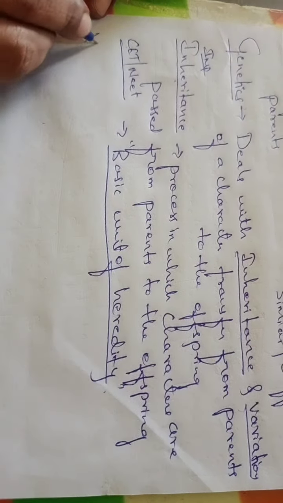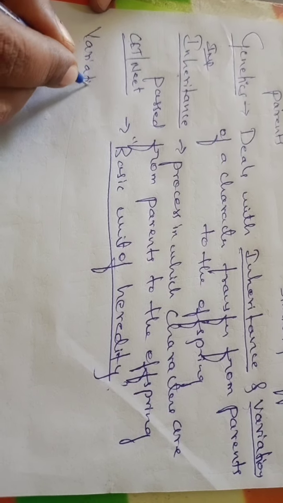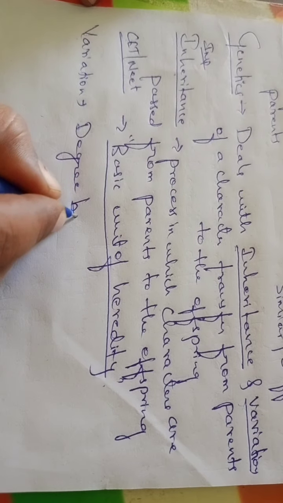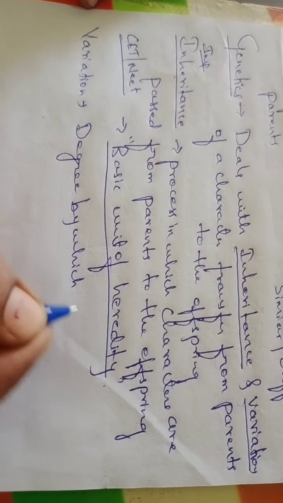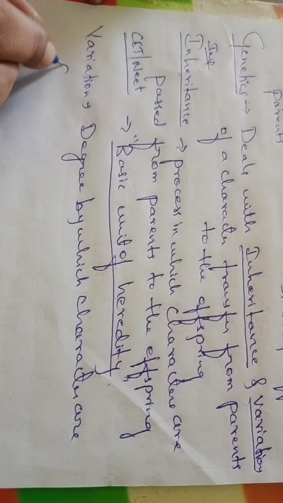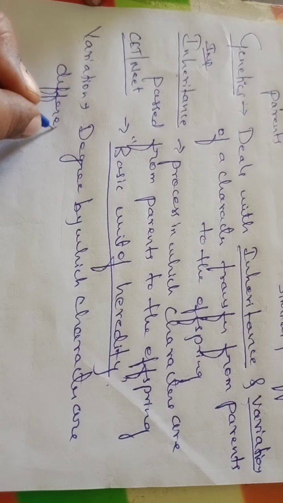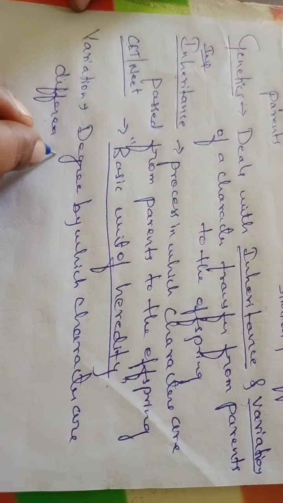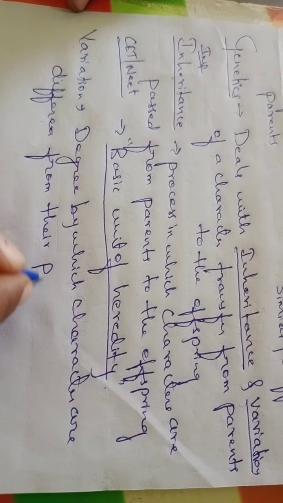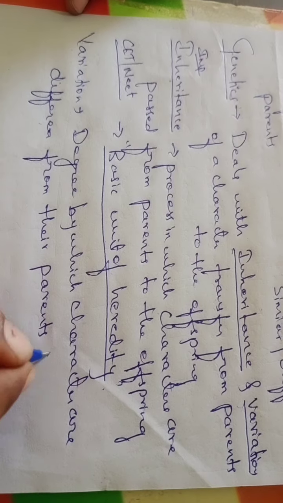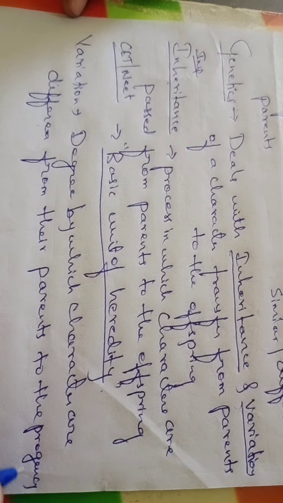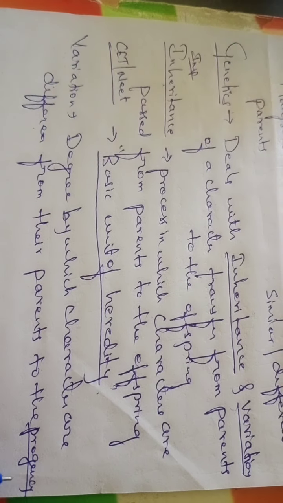Whereas another term will be variation. Now what is the definition of variation? So here, the degree by which characters differ from their parents to progeny. Parents to the progeny. A progeny, offspring or new individual, both are similar terms. Got it?